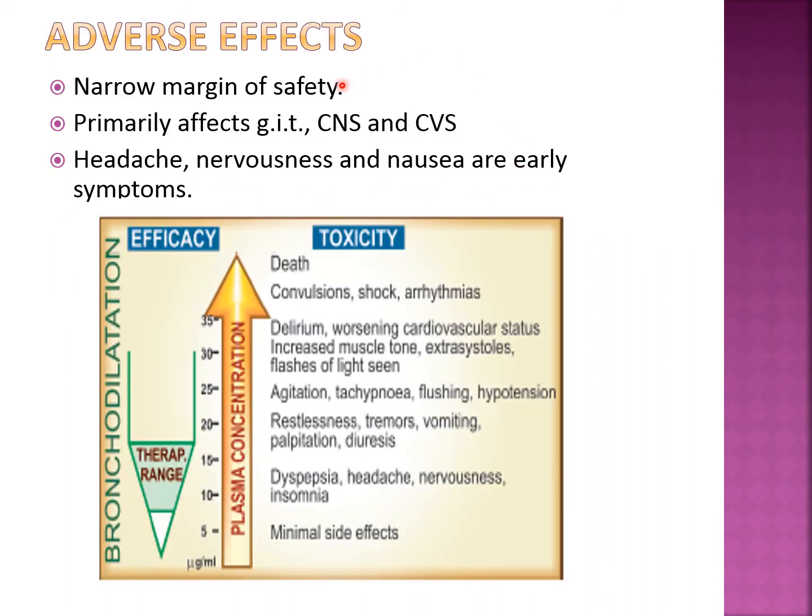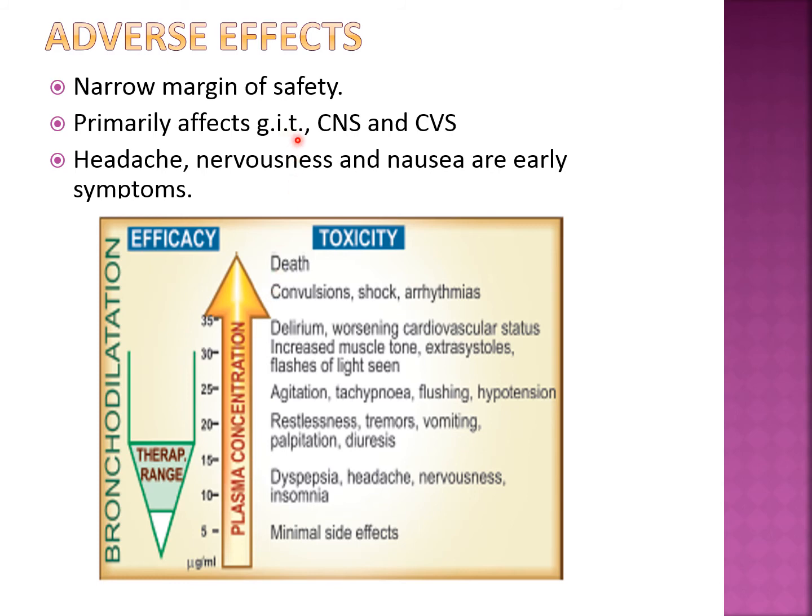Next, coming to the adverse effects, as we discussed, theophylline has a narrow margin of safety. Remember, you can see this arrow of plasma concentration. When we keep the concentration between 5 to 15 microgram per ml, there are less or minor side effects. But when the concentration goes above 15 or 20, we can see a lot of serious side effects. That's why it is called narrow margin of safety. We have to keep the concentration within this range only. If the concentration increases beyond this range, the chances of side effects are more.